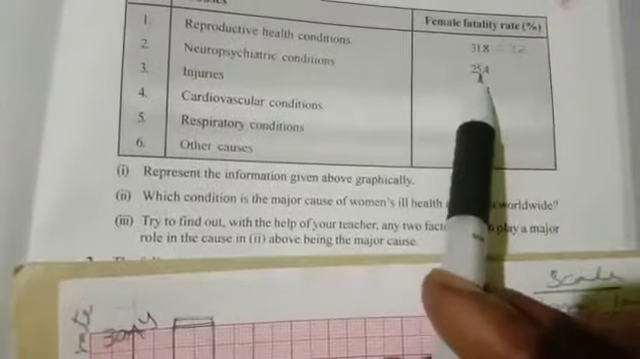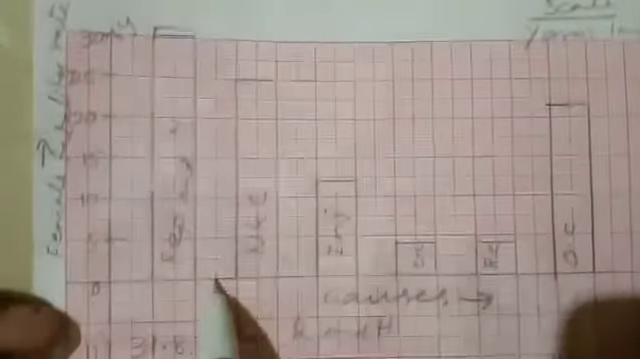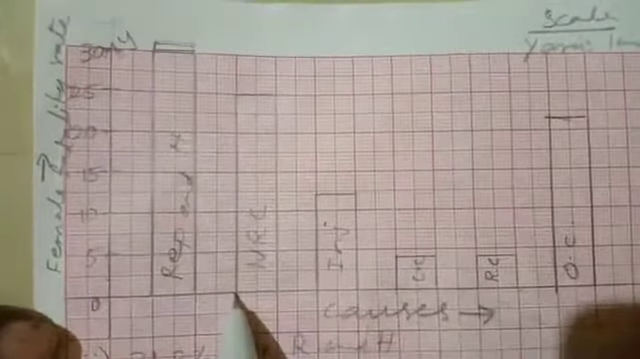Second condition, neuropsychiatric condition, 25.4. So 25 I take here. For the next, 1 centimeter you should leave the place. Third, this is 1, 2, 3, 4, means 3 to 4 you should take. 5, 6, 7, 8, 9, 10, 11, 12 I will give. So 3 to 4 you should take, till 25 you have to draw the box. Next box you should leave.